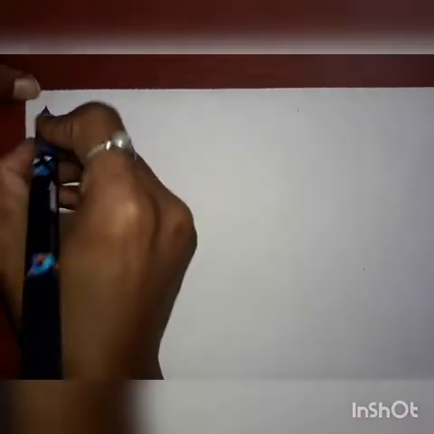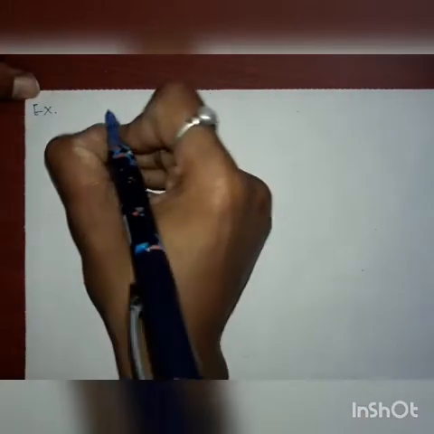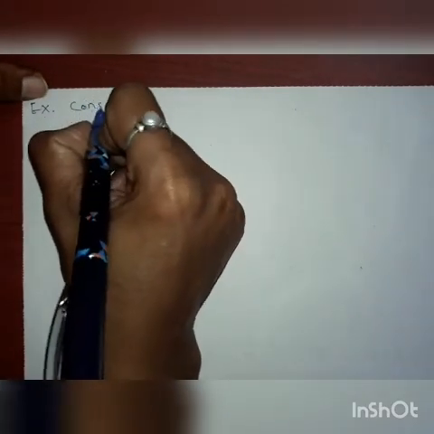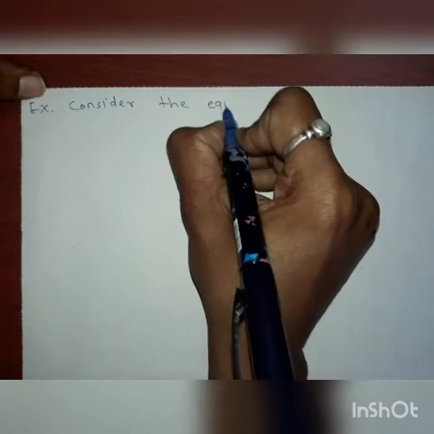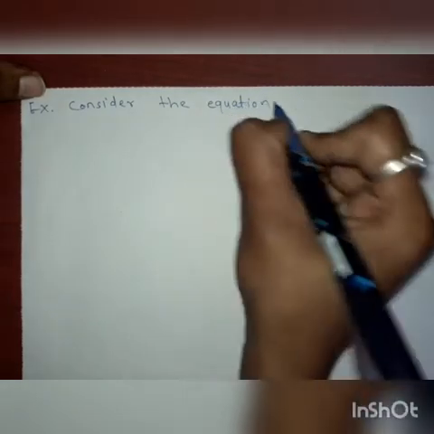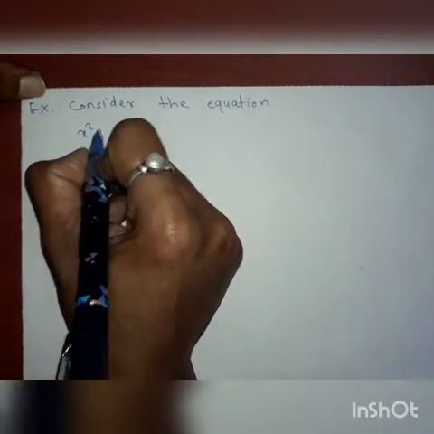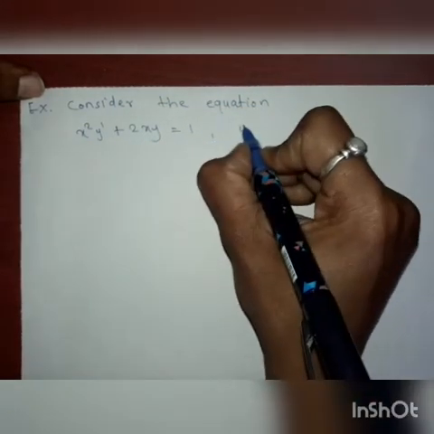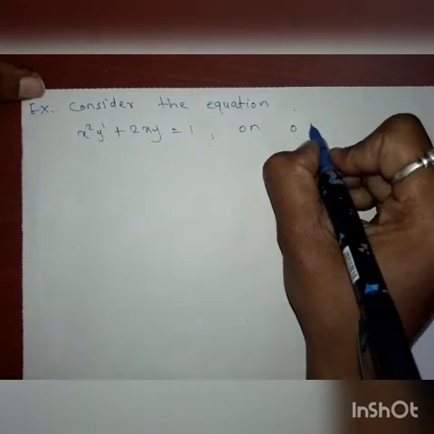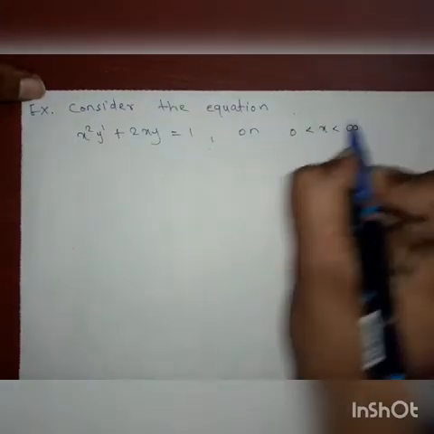Now next example is: consider the equation x square y dash plus 2xy is equal to 1 on 0 less than x less than infinity.